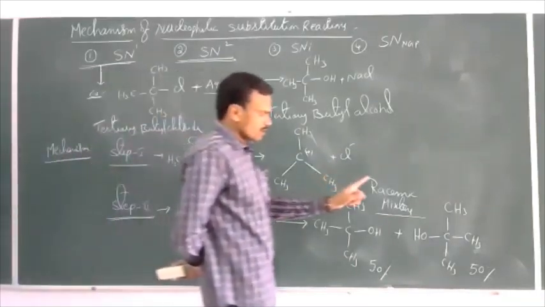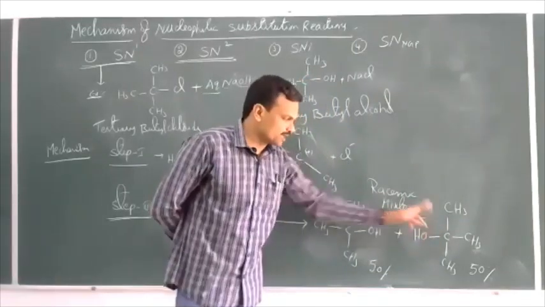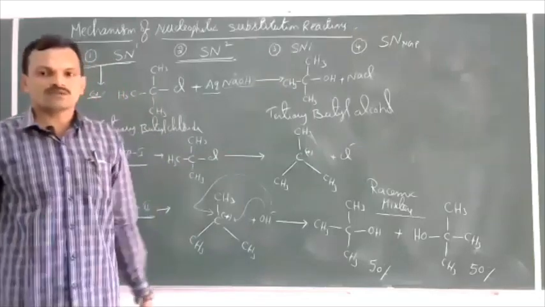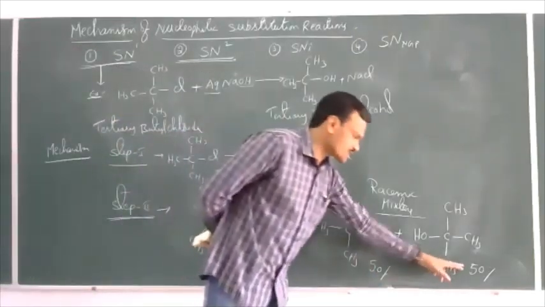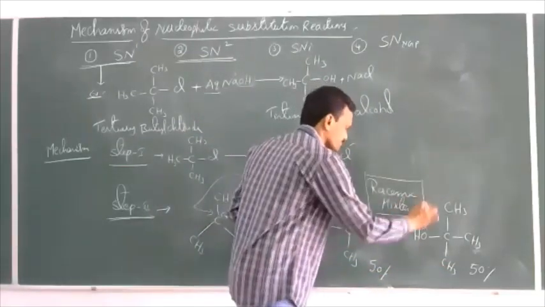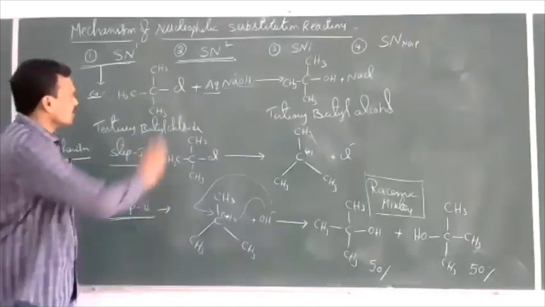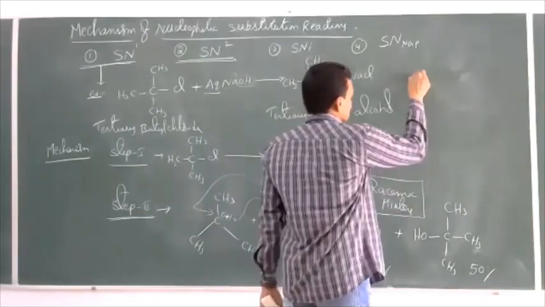So the product with inversion of configuration is formed predominantly over retention of configuration. Suppose these two are formed to an equal extent, that is, inversion is 50% and retention is 50%, then that mixture is called a racemic mixture.